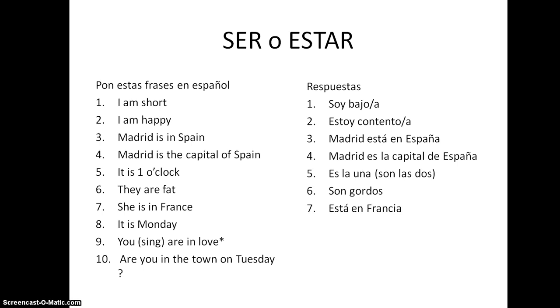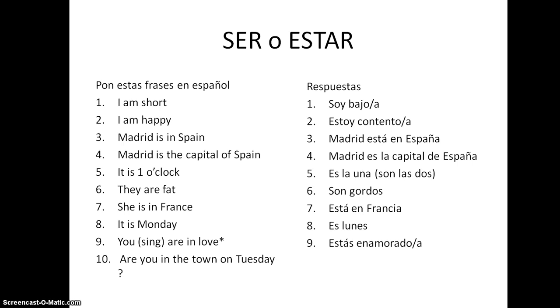She is in France. Está en Francia. Position, this time again. It's Monday. Es lunes. Time, that's why we use ser. You in love. Estás enamorado o enamorada. An odd one, this one. Not a permanent state of being necessarily. So that's why we use estar for this one.